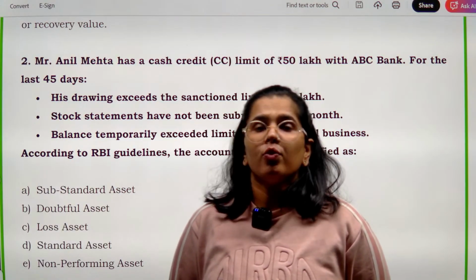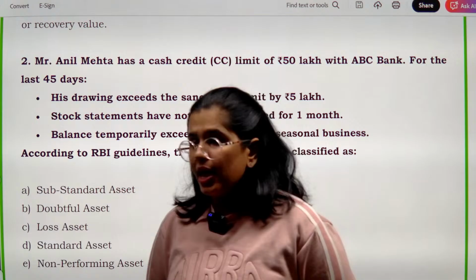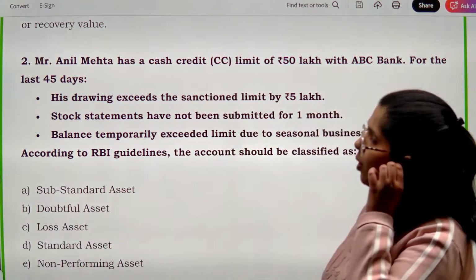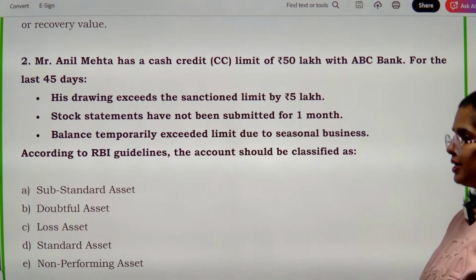Only then you are going to declare it as a non-performing asset. यहाँ पे हमें इस तरीके की तो कोई problem नहीं है. There is no problem related to recovery, right? So how can you classify such a kind of asset as NPA?